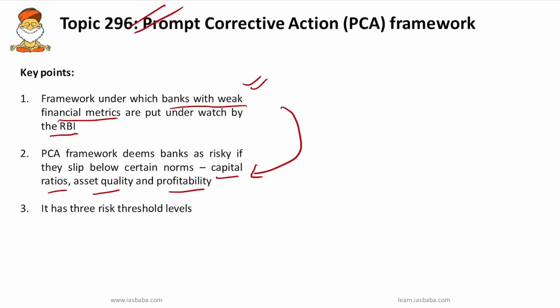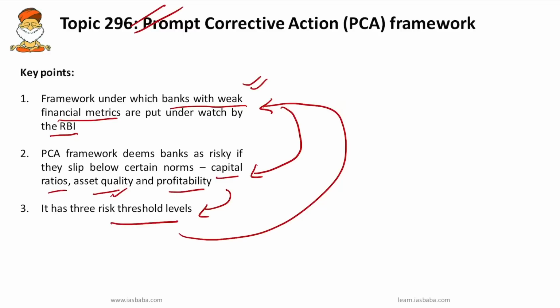Or whichever bank whose asset quality is poor, so if their net NPAs are rising, and on profitability, banks that have negative return on assets for 2, 3 or 4 consecutive years, they will be ranked according to the threshold levels, and based on those threshold levels they will be treated as weak financial metrics.